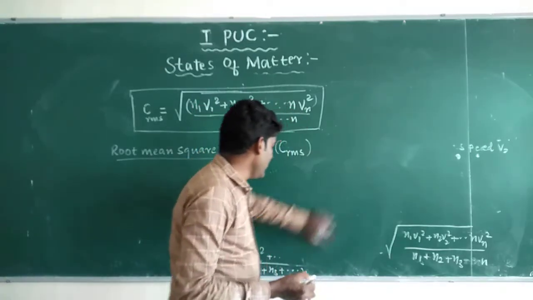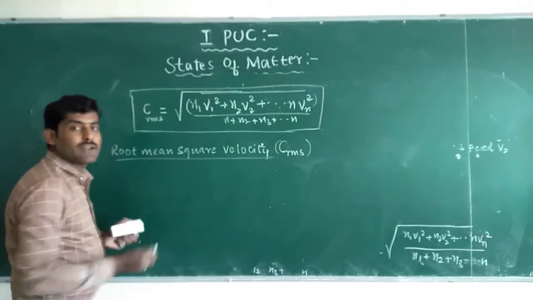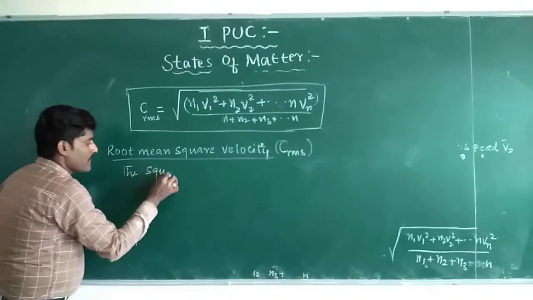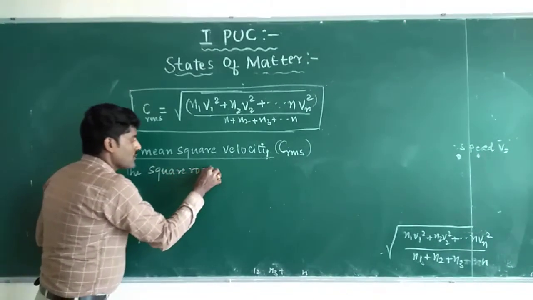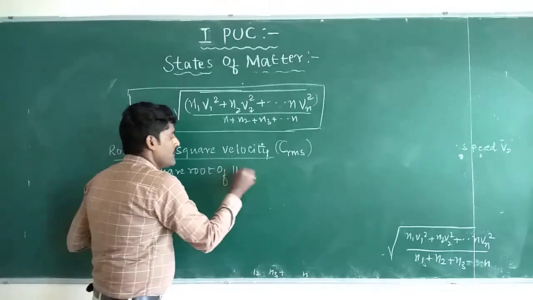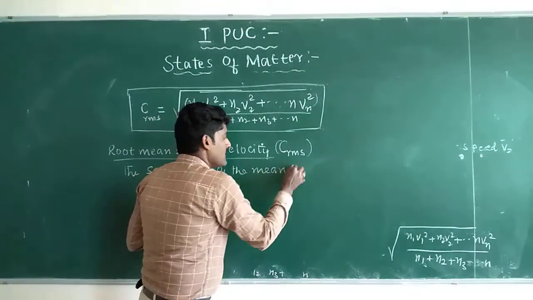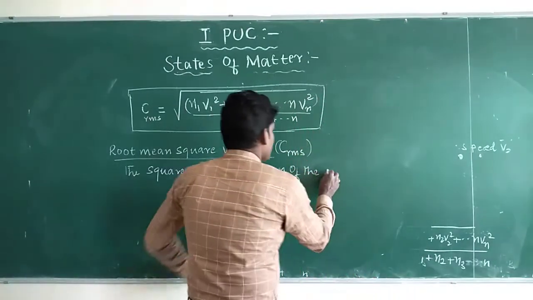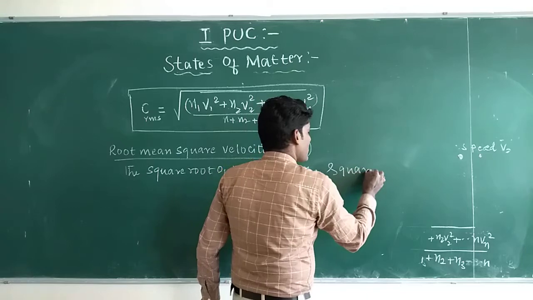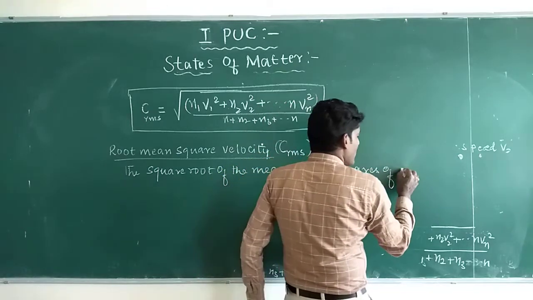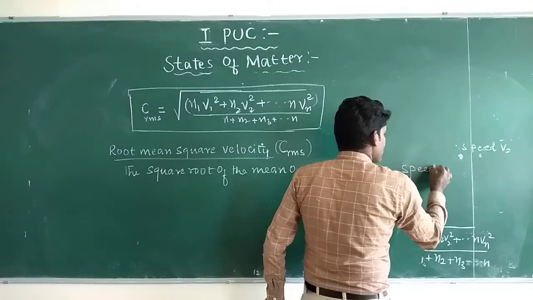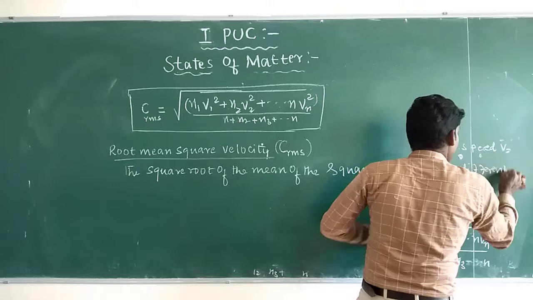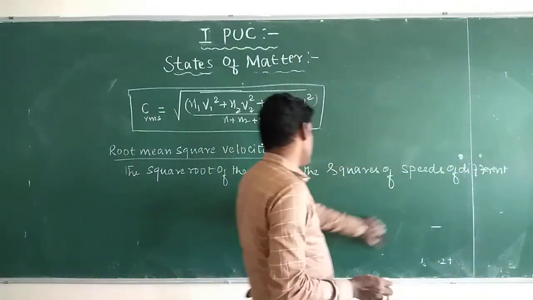C RMS, root mean square velocity, can be defined as the square root of the mean of the squares of speeds of different gas molecules.